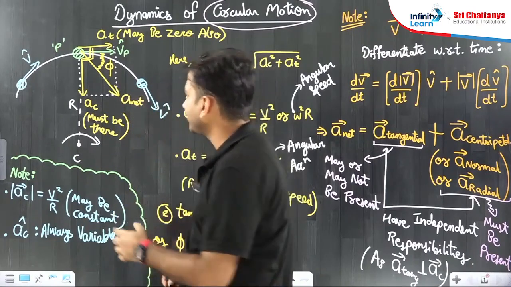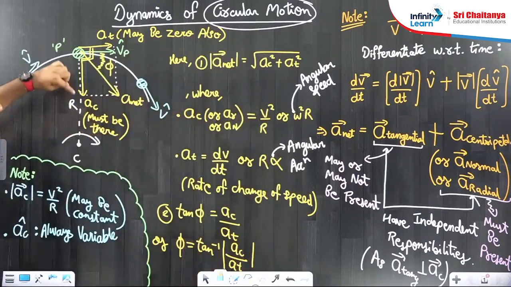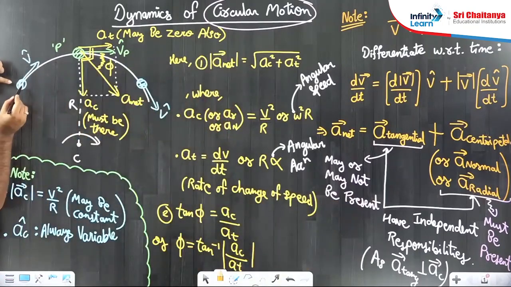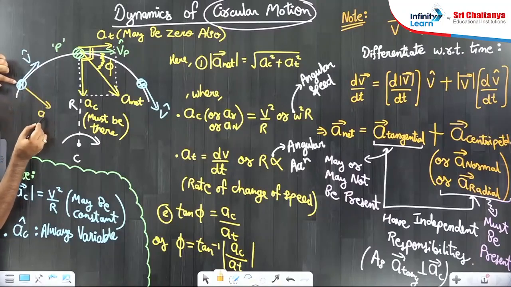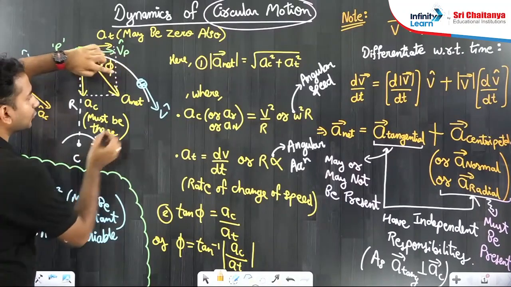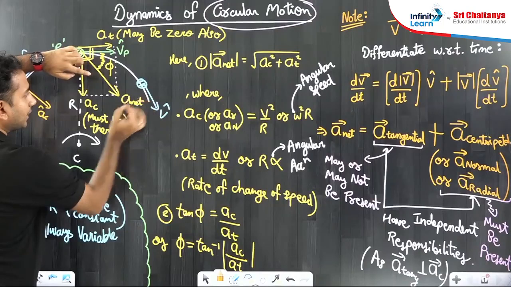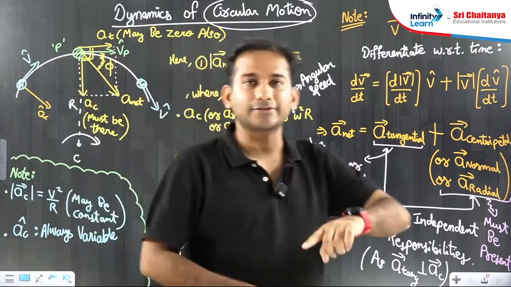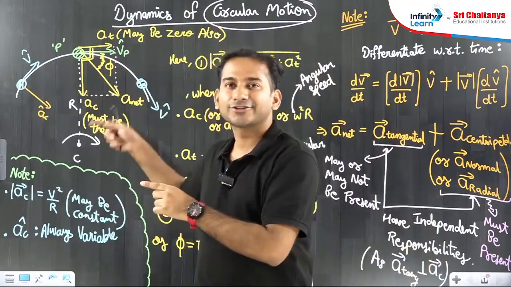Because here the centripetal acceleration is like this, but when the particle was here, the centripetal acceleration was here. And when the particle was here, again the centripetal acceleration will be like this. So irrespective of whether the magnitude of v changes or not, whether the magnitude of centripetal acceleration changes or not, direction will surely change.